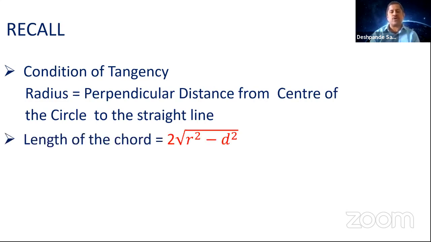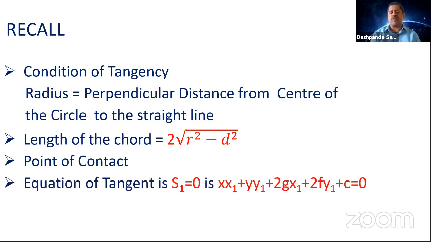Then we discussed about the length of the chord. The length of the chord was given as 2 times square root of r square minus d square, where r is the radius of the circle, d is the perpendicular distance from the center to the line which you are taking. If the radius and distance are equal, then you can say the length of the chord is going to be 0. It means that the line is touching the circle. Then we discussed about point of contact. It is the point where the circle and the line are touching.